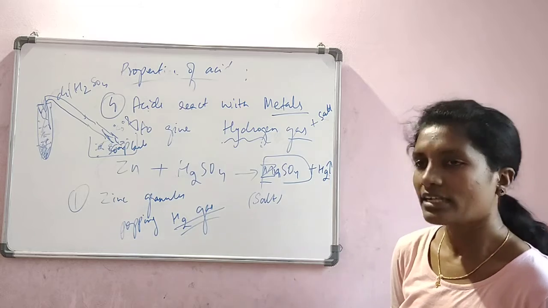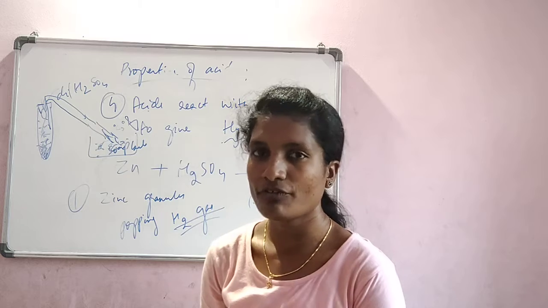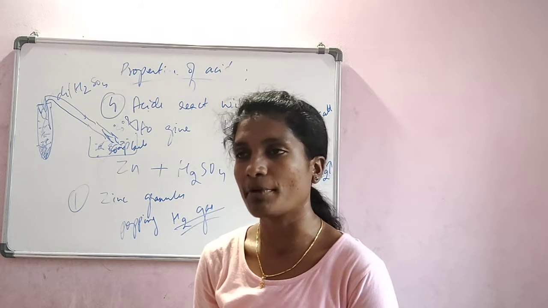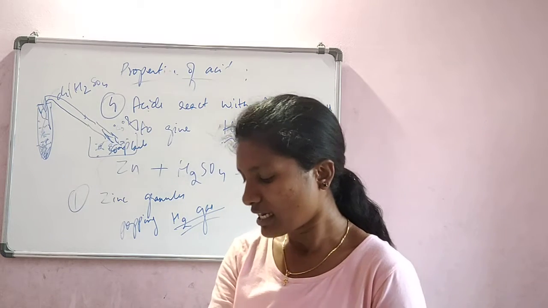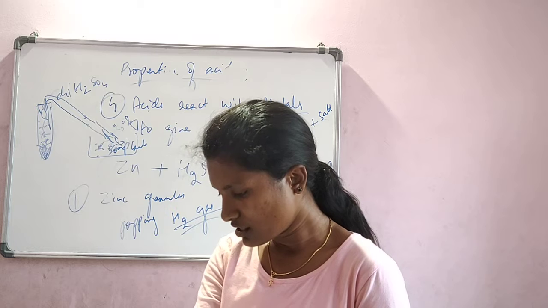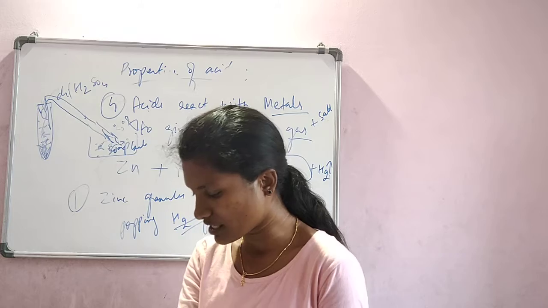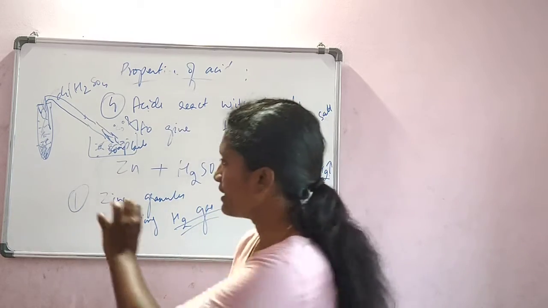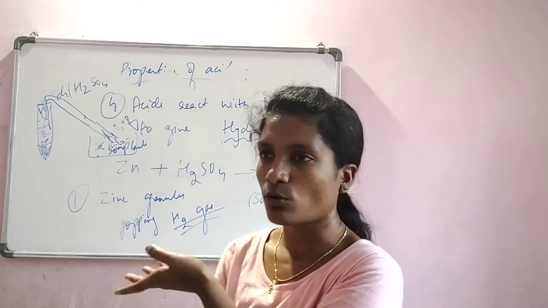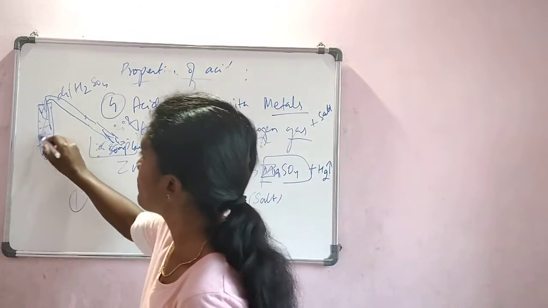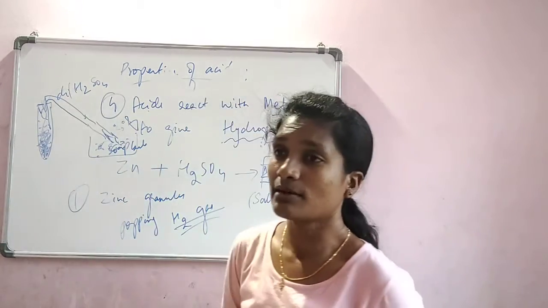So what are the steps? Take few zinc granules, take them in a small test tube and add about 5 ml of dilute sulfuric acid drop by drop. And you observe that zinc sulfate is formed, which is a kind of, is it a precipitation? They have not described what happens to the granules. Yes, they will still be in the test tube, but whether it is a precipitate or what, it is not mentioned. So the zinc sulfate will be present in the test tube itself, but the gas comes out of the test tube.